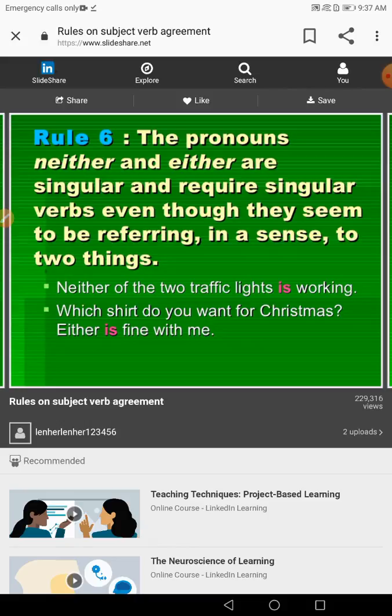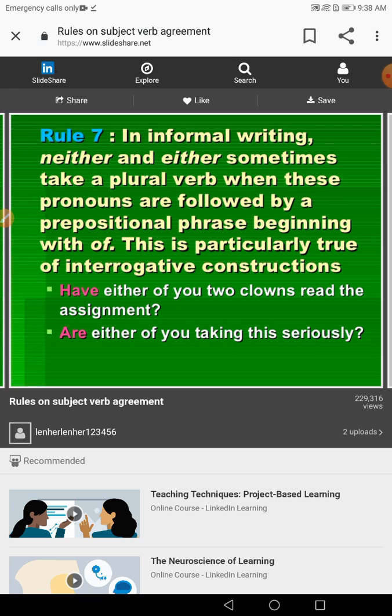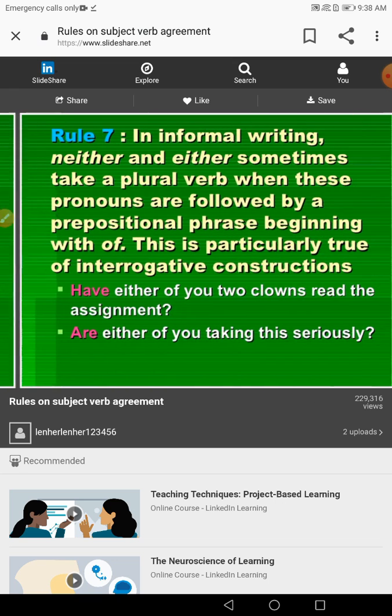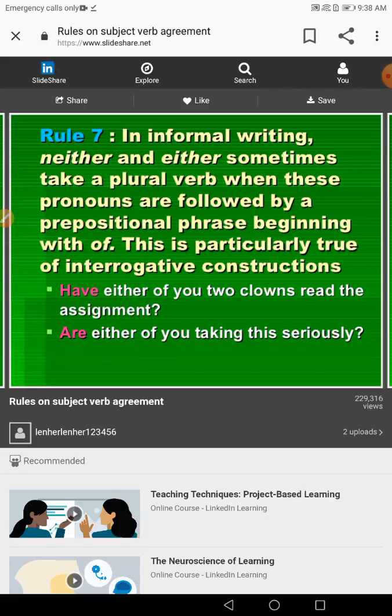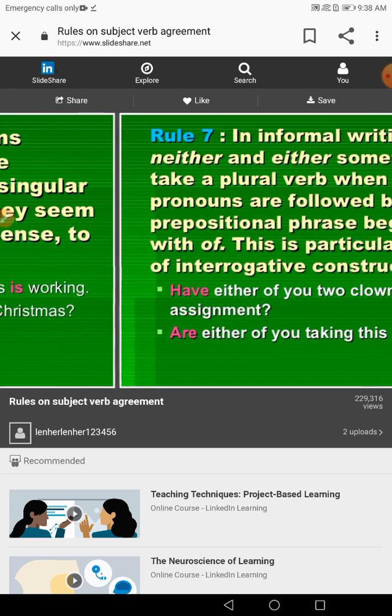Next rule, guys, when we talk about agreement: the pronouns neither and either are singular and require singular verbs, even though they seem to be referring in some sense to two things. When I say neither of the two traffic lights, should we say is or are? Is. Neither of them is. Which shirt do you want for Christmas? I say either is. Be careful, guys, about that. Even in writing, "have either of you two clowns read the assignments" is something informal. We don't depend on it at all.